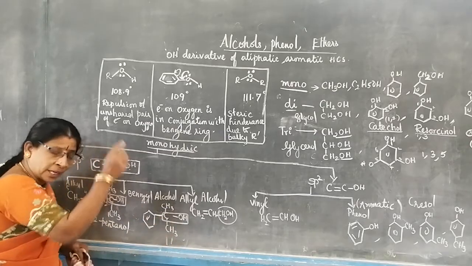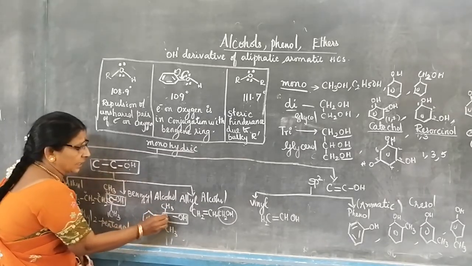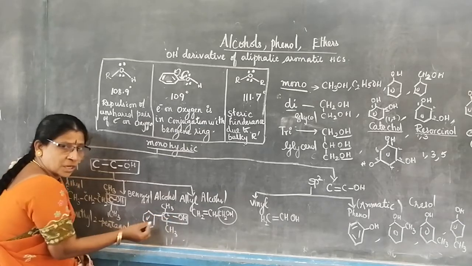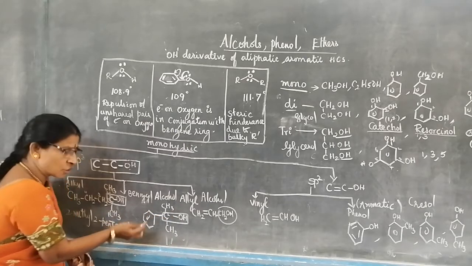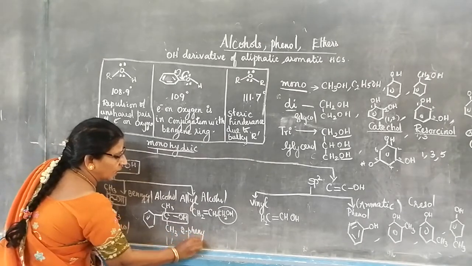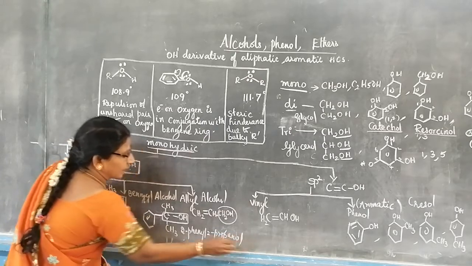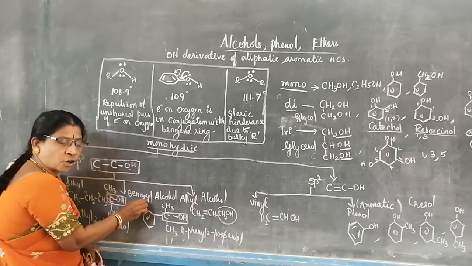1, 2, 3. Three carbons are attached in the chain, so it is propanol. In the second carbon, OH is also attached, and a benzene ring is also attached. So how to name this compound? 2-phenyl-2-propanol. Are you clear on the primary, secondary, tertiary alcohol of benzyl alcohol?